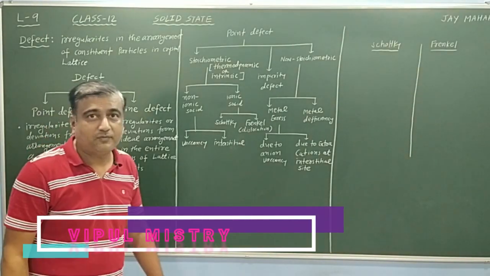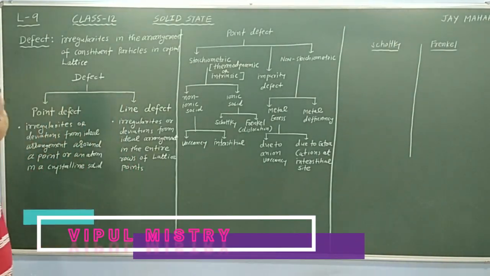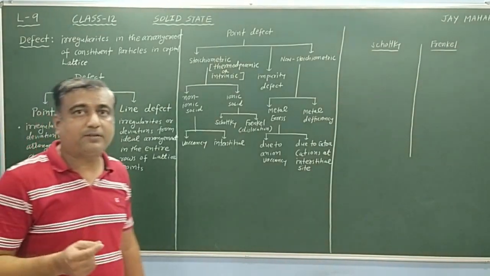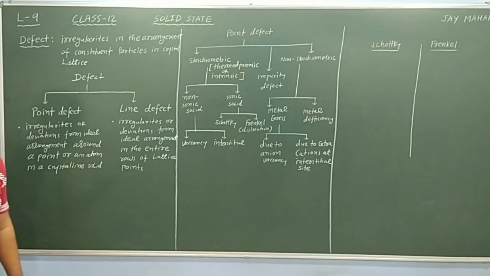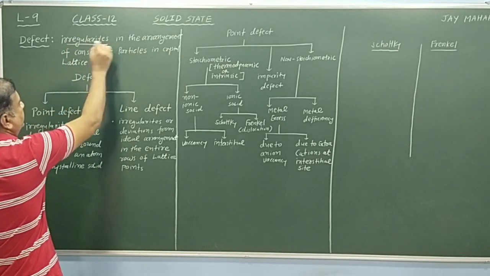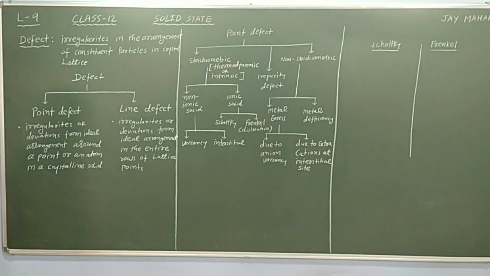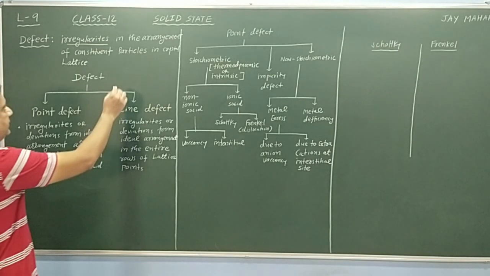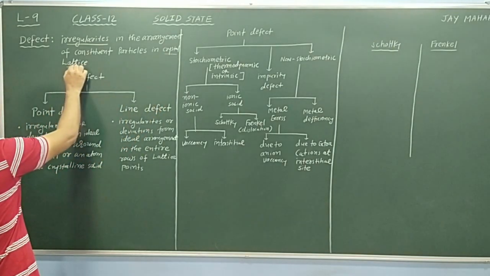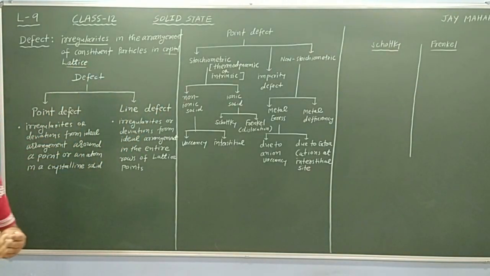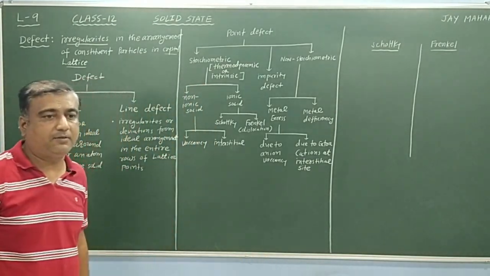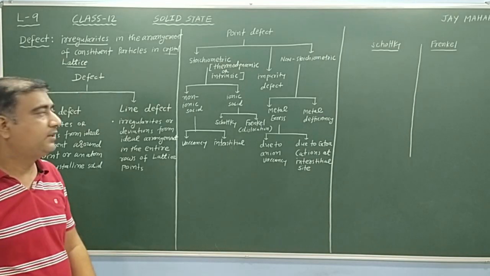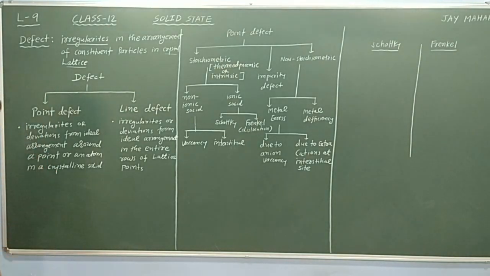Good morning, students. Today we will discuss defects in a solid compound. So what is the definition of defect? Defect means irregularity in the arrangement of constituent particles in a crystal lattice. That means if the ideal arrangement is not there and there is irregularity, then it is known as a defect.